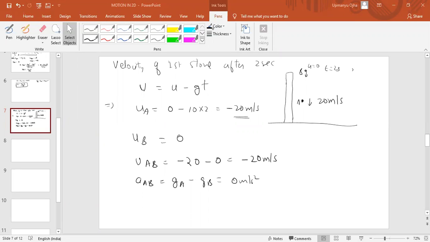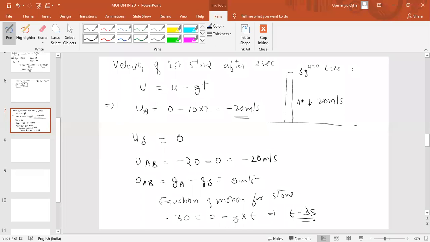When the velocity of A stone is 30 meter per second. Okay. So the velocity equation of motion for stone A: VA is how much? 30 equals 0 minus g into t. So t is 3 seconds. So after 3 seconds, we have the velocity 30 meter per second for stone A.